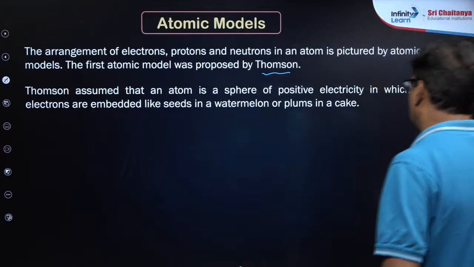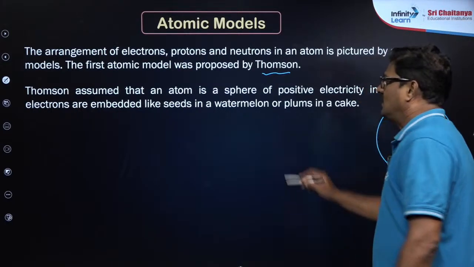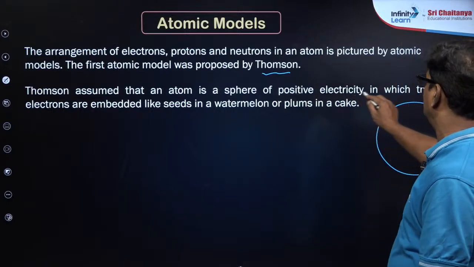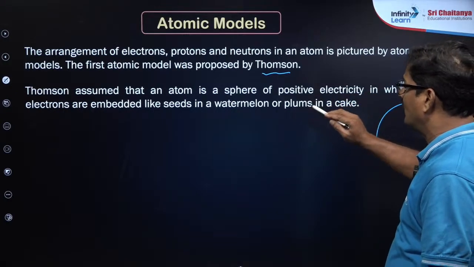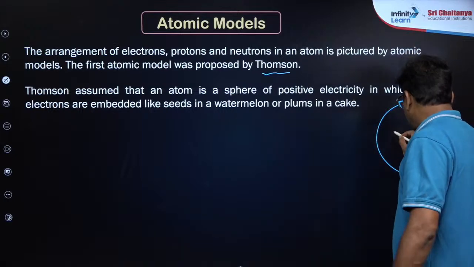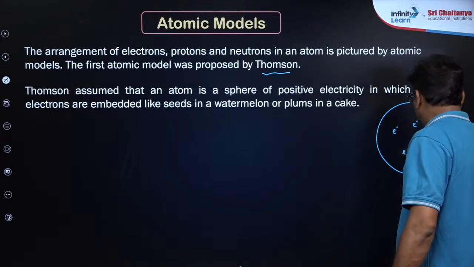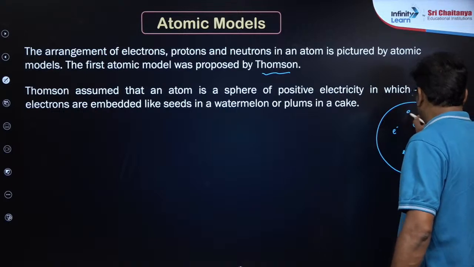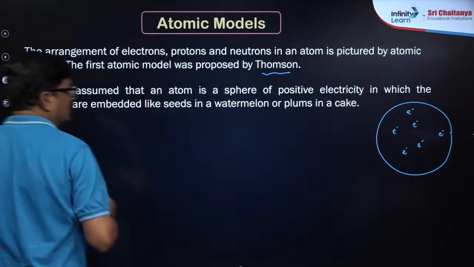In this watermelon model, he assumed that the atom is spherical and positively charged, in which the electrons are embedded like seeds, so that electrons are like this. Right? And it is electrically neutral.